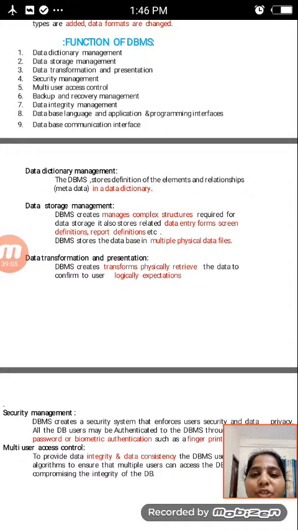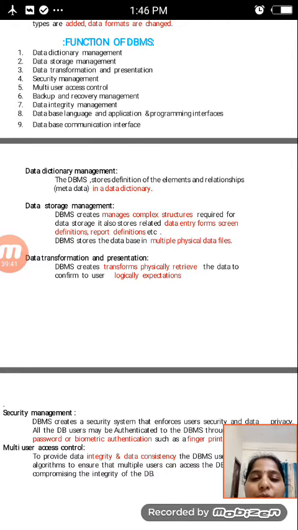Data dictionary management. In this we are discussing about 9 concepts. First one is data dictionary management, next is data storage management, next is data transformation and presentation, then security management and multi-user access control, backup and recovery management, next is data integrity management, and then database language and application program interface, and database communication interface. One by one we will discuss on that.